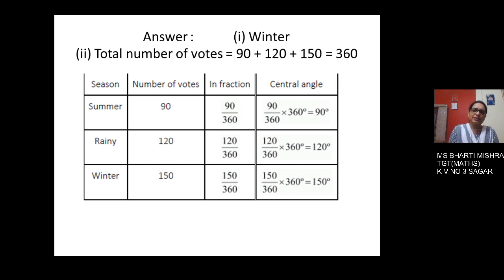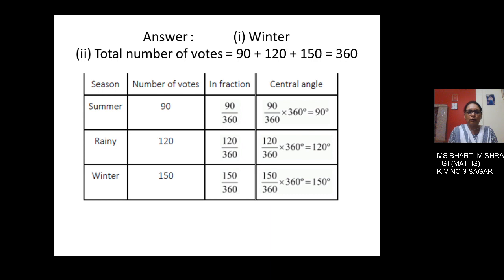Now rainy season is loved by 120 children. So first we will calculate the fraction. So 120 out of 360. Then this is multiplied by the complete angle, that is 360 degree, and the central angle for the rainy season is 120 degree.